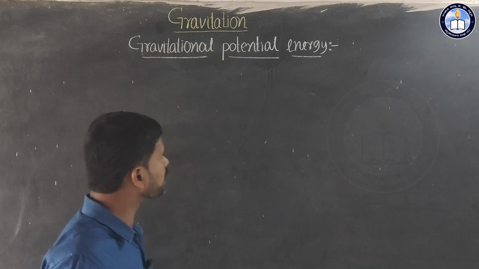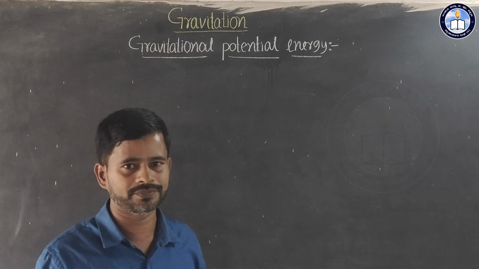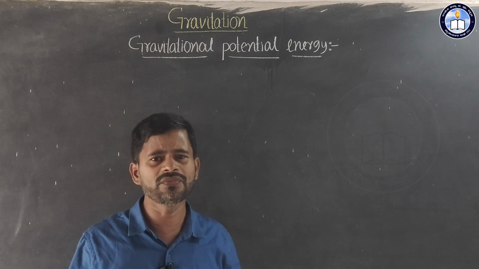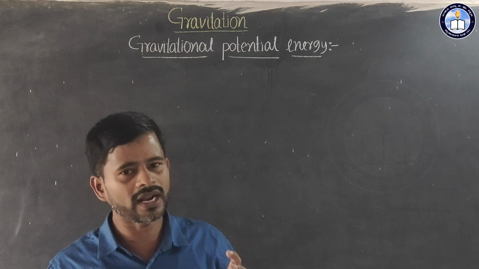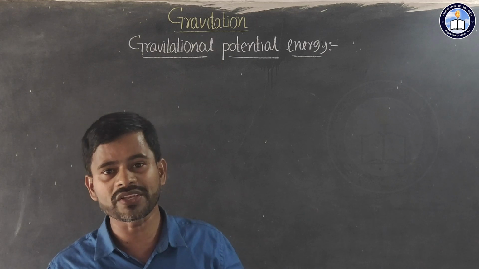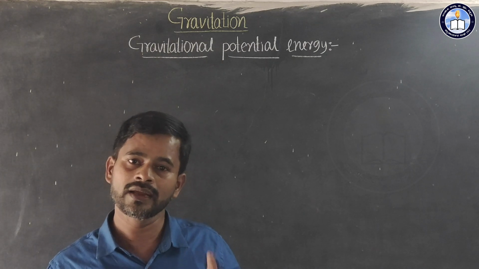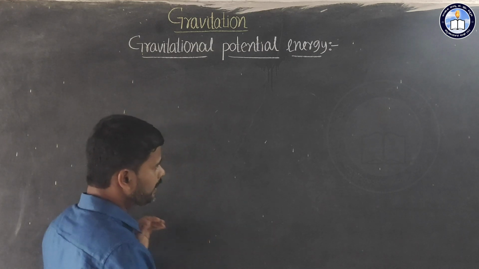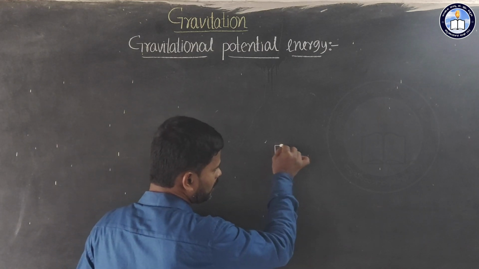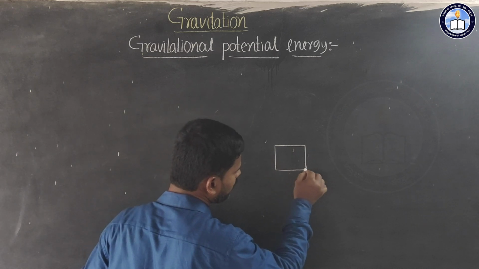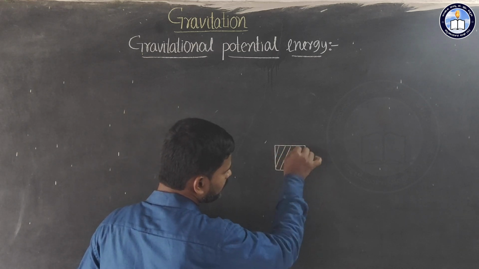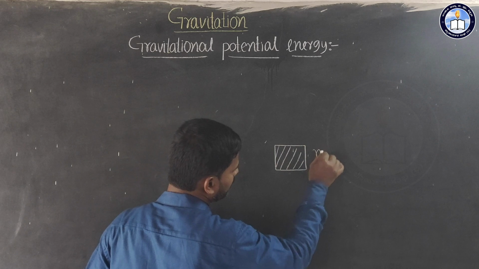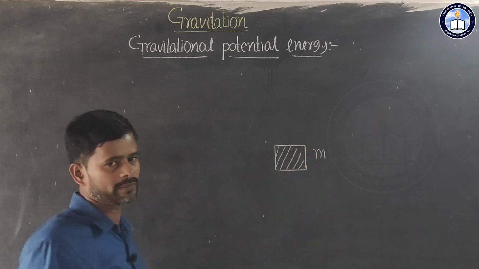First we can discuss the gravitational field. Gravitational field is a region around a body over which it can exert gravitational force on another body. So, here it is a certain body. The mass we call m. M is the mass of that body.